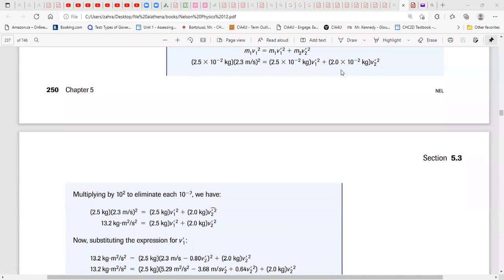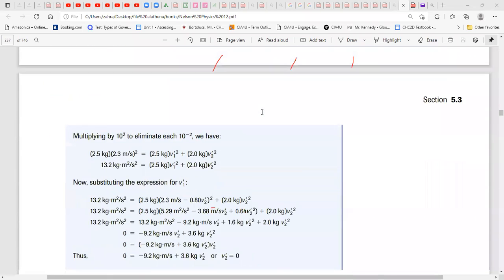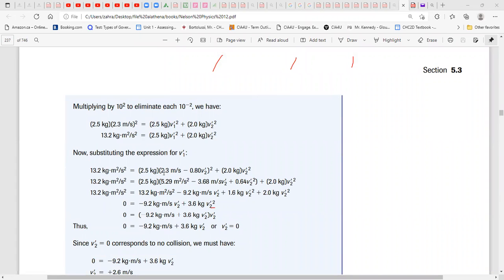In the next step, we can cancel 10 power negative 2, right? So we can divide each term by that number. So this is what we have. Then you multiply 2.5 by 2.3. This is what we have here. Now, V prime 1 is 2.3 minus 0.8 V prime 2. And instead of V prime 1 here, we sub that expression. The reason we do that is because we want to have just one variable in our equations, right?